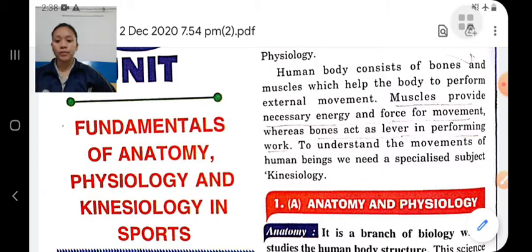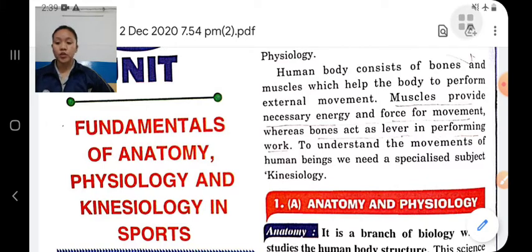Anatomy is a branch of biology in which we study the structures of the human body. It provides us knowledge about the human body structures, their size, shape, etc.